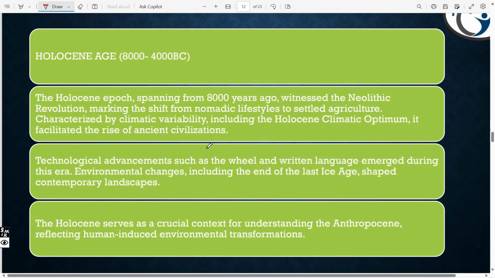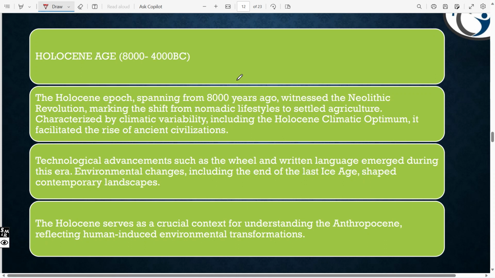Now let's get into the Holocene age. This Holocene age starts from 8000 to 4000 BC. The Holocene epoch, spanning from 8000 years ago, witnessed the Neolithic revolution. So what happened?